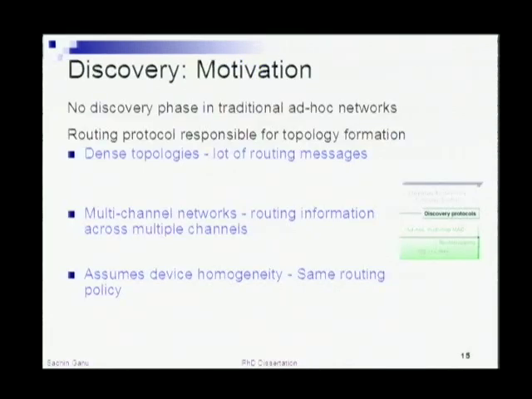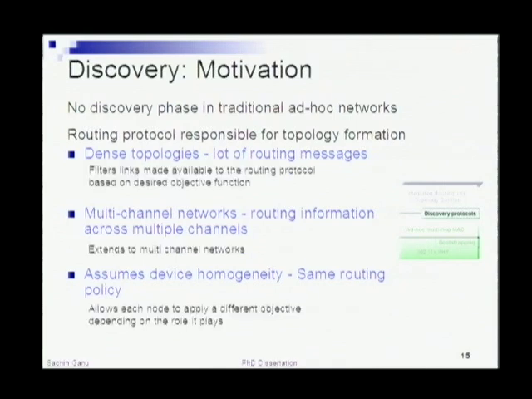So moving on, now that we have the frequencies assigned and the nodes have parked onto certain frequencies, the next problem is how do you form topologies considering that you have heterogeneous devices to deal with. So in our discovery mechanism, the main idea is that, based on the device capability, you have a layer in the middle, called the discovery layer.